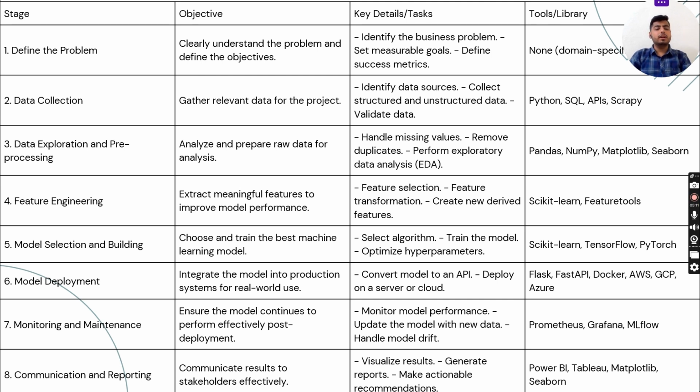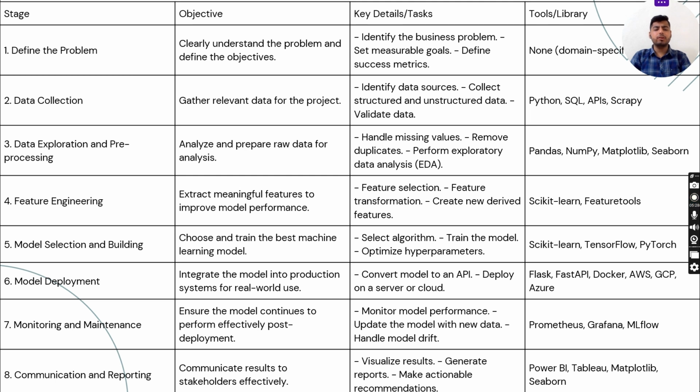Model selection and building. Choose the best machine learning model. Select algorithm, train the model, optimize hyperparameters. Scikit-learn, TensorFlow, PyTorch. Now next is model deployment.